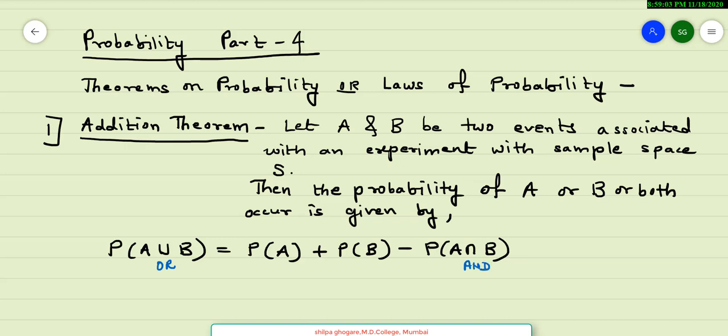So when I say A union B, it means elements which are in A or in B or in both. And when A intersection B is taken, it is the elements which are in A and in B, in both.